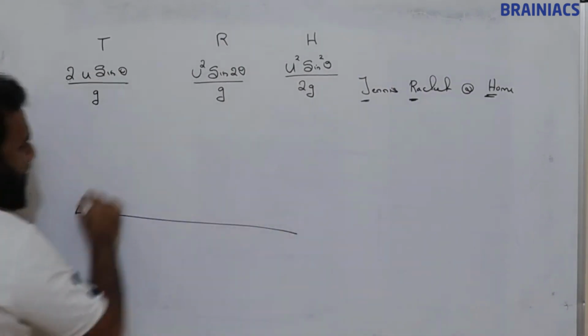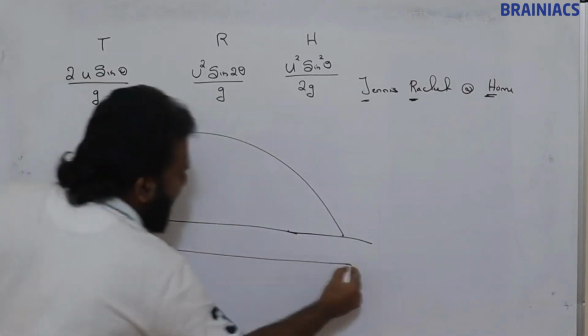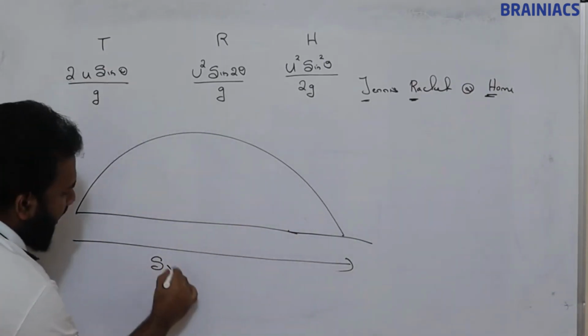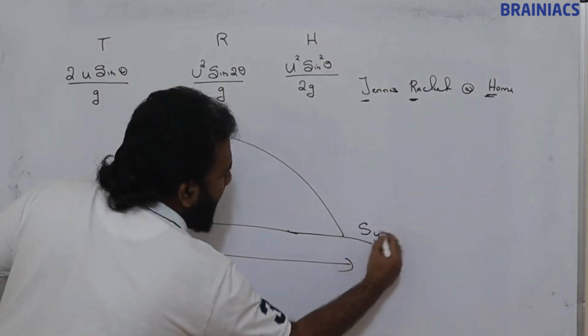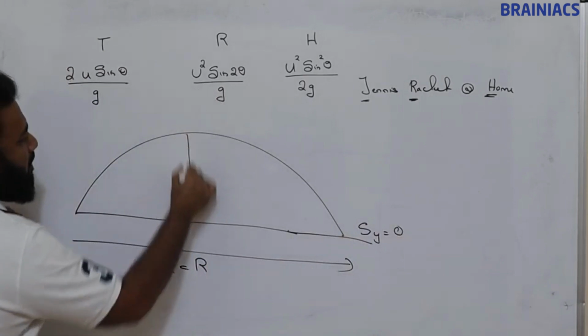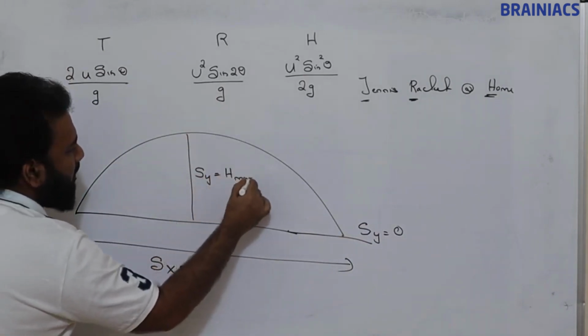Another thing is, for the projectile, this full displacement Sx is nothing but range. Sy here is 0. This maximum height Sy is nothing but h max.